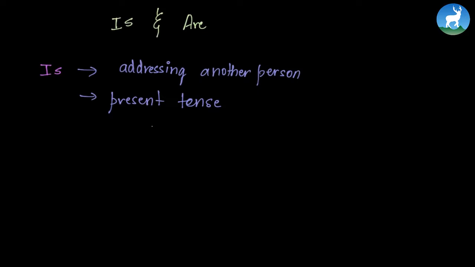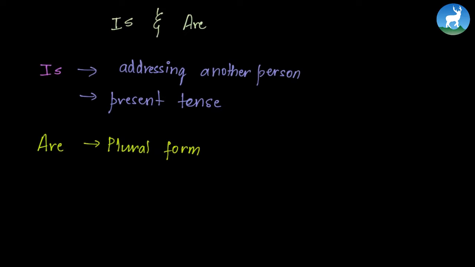Also, Akankshya is another person. It's not you. So you can say Akankshya is teaching because you're addressing Akankshya, which is another person, and she is teaching right now. That means it's the present tense. Now the past tense of is can be was. Now for are, it is always the plural form.